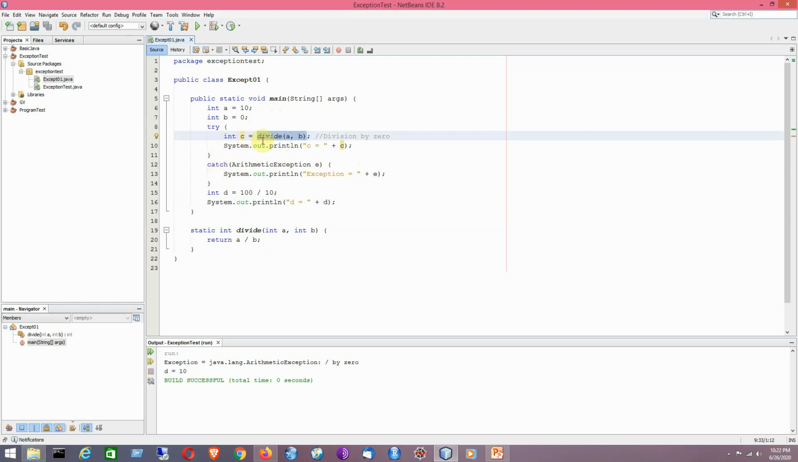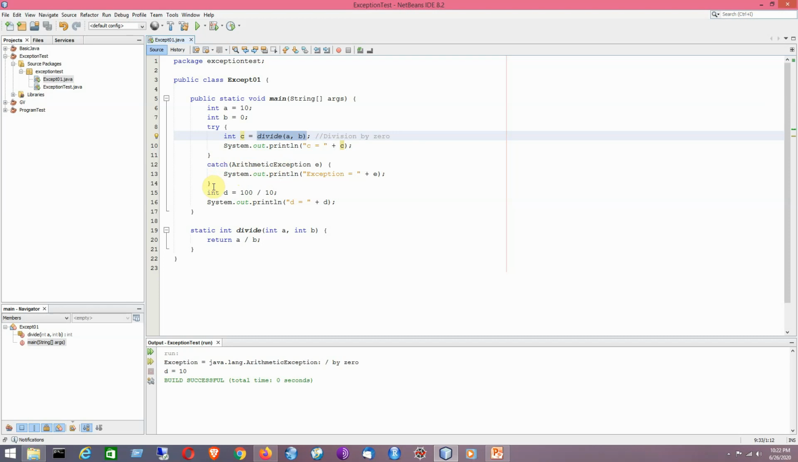So the error prone code is placed into the try block, and the exception handler is basically the catch block, which is handling the exception. So in that way the exception will not be propagated, and the remainder part of the code that is considered to be legal will be running smoothly as usual. So that is the idea I have tried to implement here.